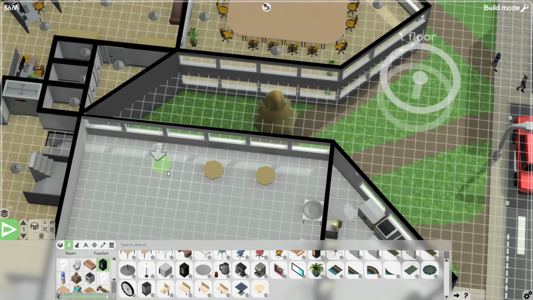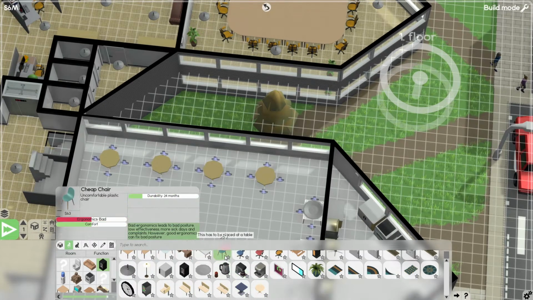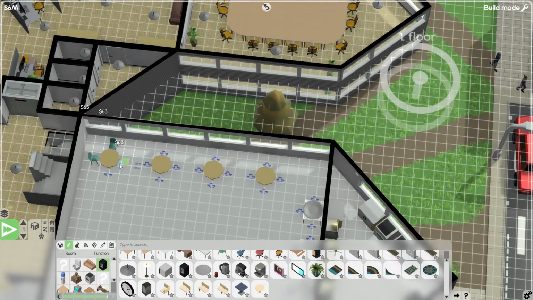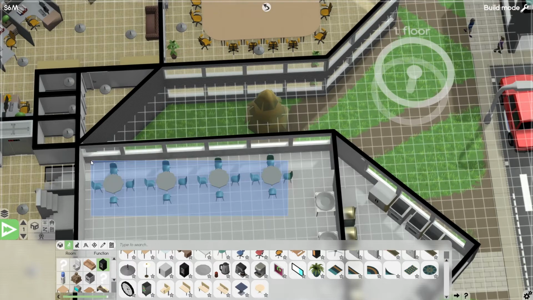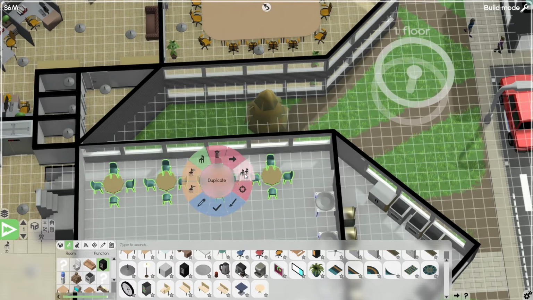And what I'm going to do is I'm just going to make a line of these, like so. Throw a bunch of chairs around them, then I can copy and paste, and it'll all be glorious. Probably could have just done all of them first, and then copy and pasted, but apparently I don't think smart like that. I grabbed all of that. Is that everybody? Perfect. Duplicate.